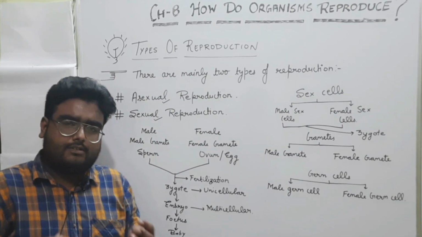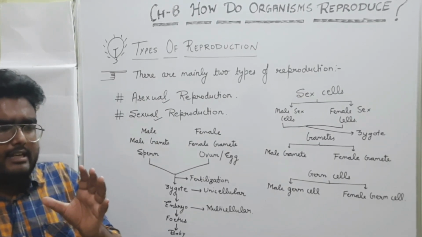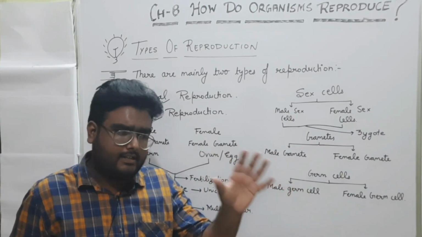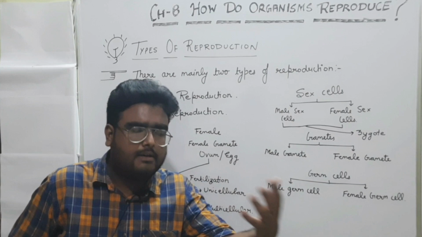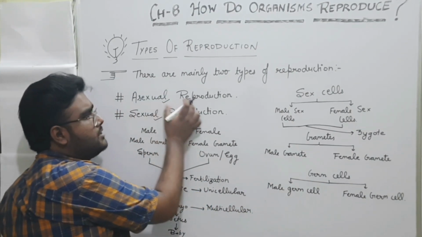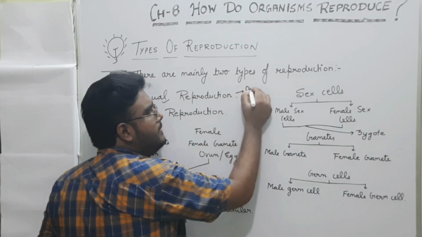Now, the question arises, is there a basic difference in asexual and sexual reproduction on the basis of parents? Yes. In asexual reproduction, only one parent is involved.